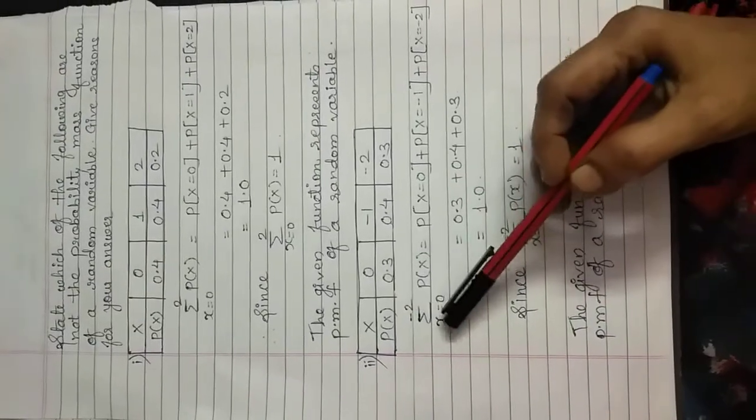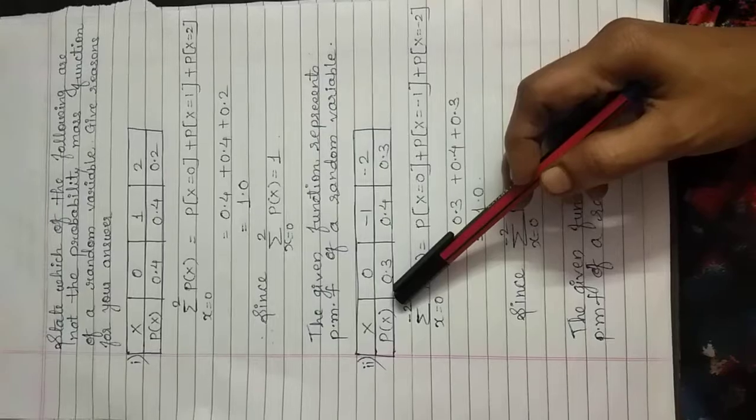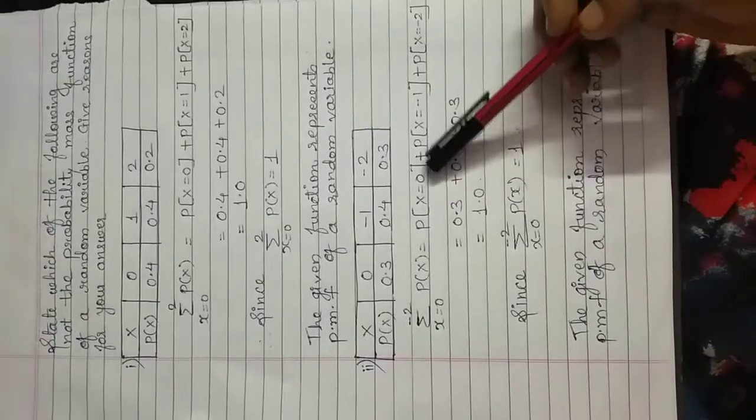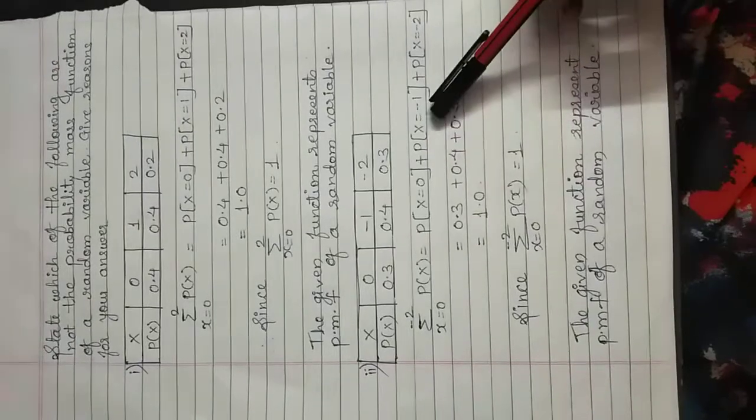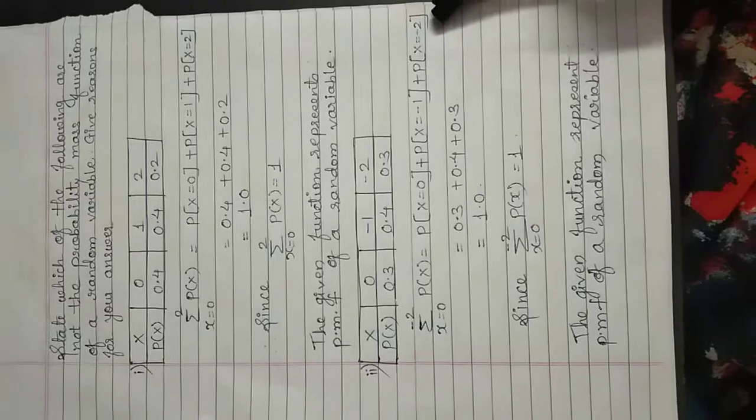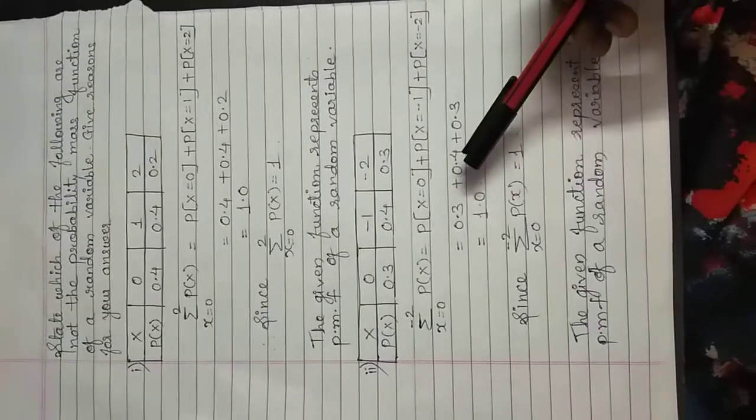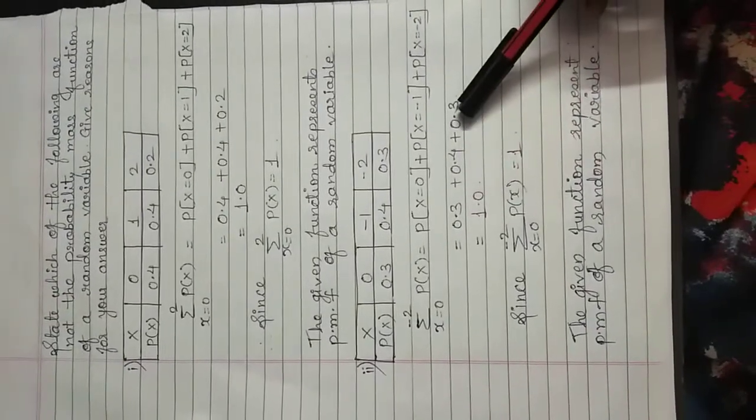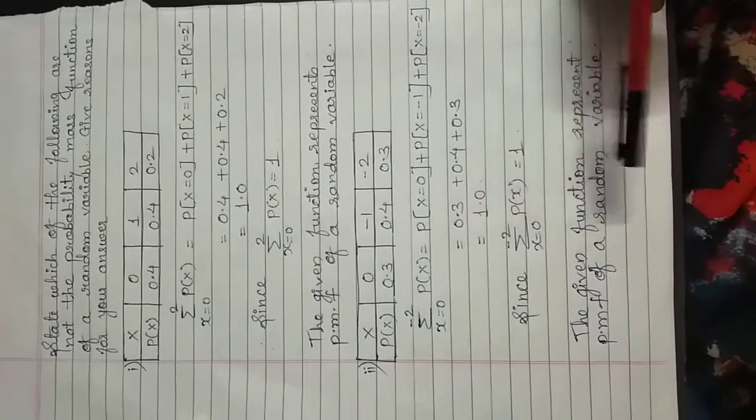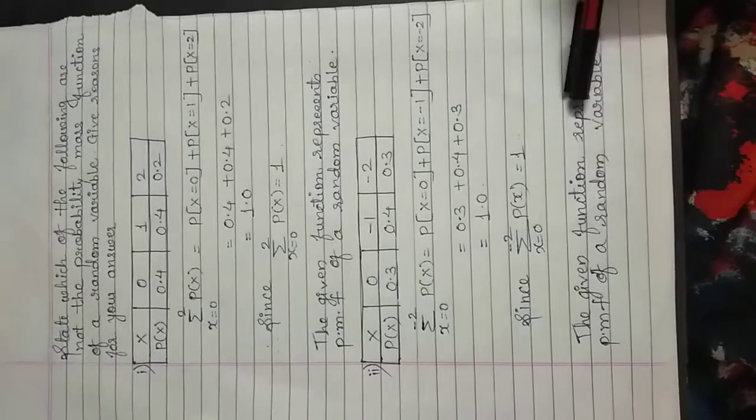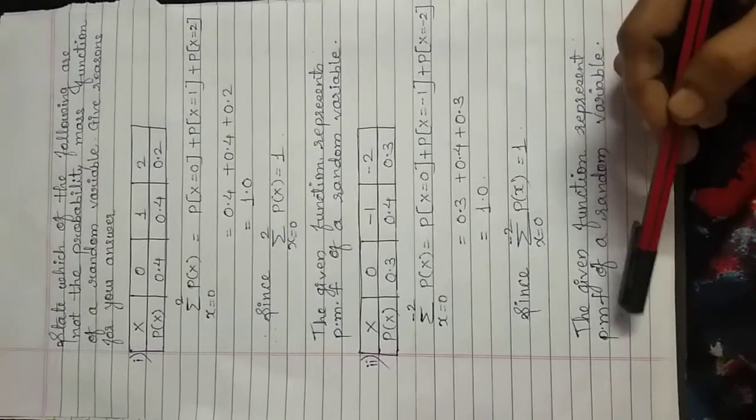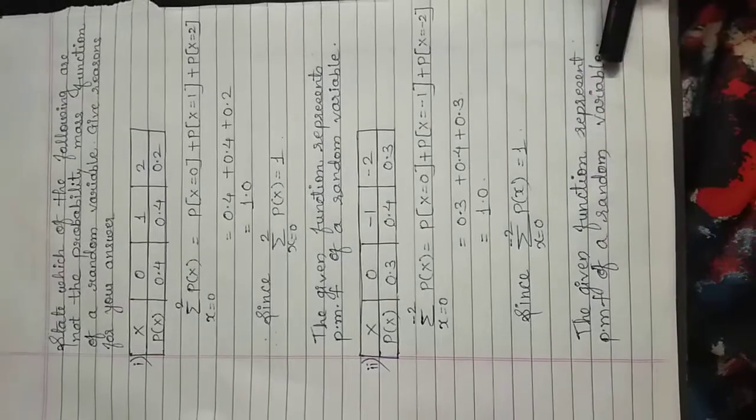So summation of x going from 0 to -2, that is addition of probability for x is equal to 0 plus probability for x is equal to -1 plus probability for x is equal to -2, that is 0.3 plus 0.4 plus 0.3. So addition is equal to 1 and therefore we can say that the given function represents the probability mass function, that is PMF of a random variable.